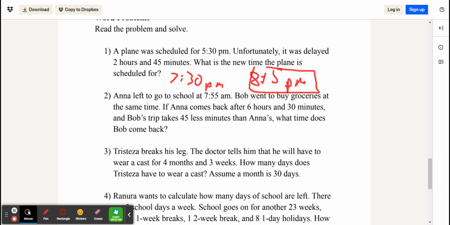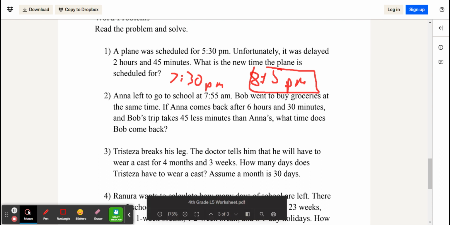Second problem, Anna left to go to school at 7:55 a.m. Bob went to buy groceries at the same time. If Anna comes back after 6 hours and 30 minutes, and Bob's trip takes 45 less minutes than Anna's, what time does Bob come back? So Anna leaves at 7:55 and it comes back after 6 hours and 30 minutes. So 7:55 plus 6 hours 30 minutes.